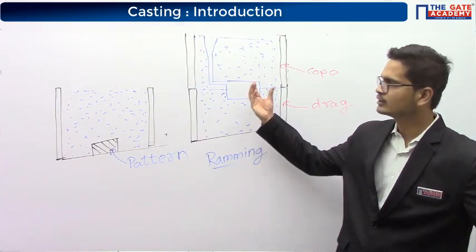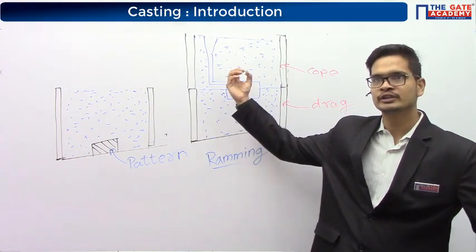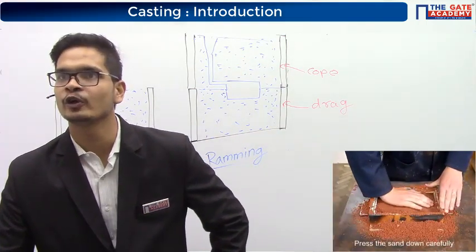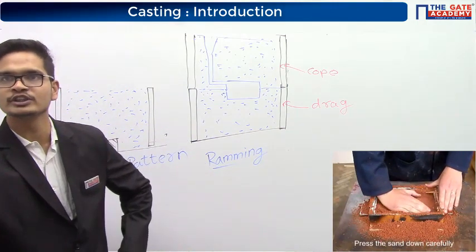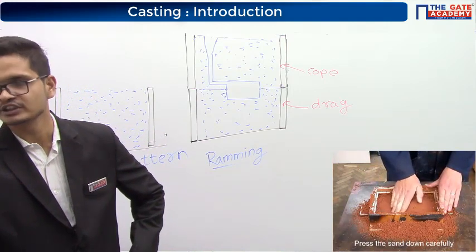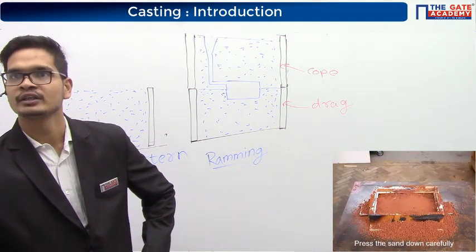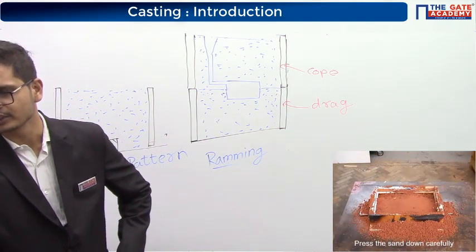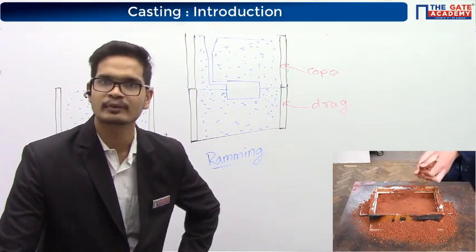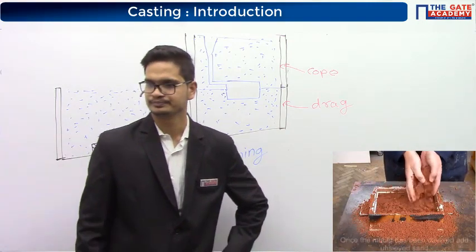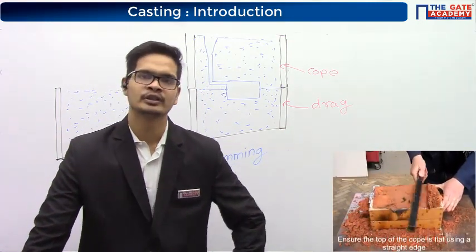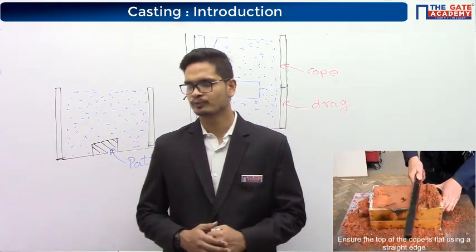So he has used a similar box which he has kept on the top. If you look properly in the video, you can see in the top box scope is written and on the bottom box drag is written. Right? So the top flask is called the scope and the bottom flask is called the drag. So he has put the sand inside the scope and drag portion.